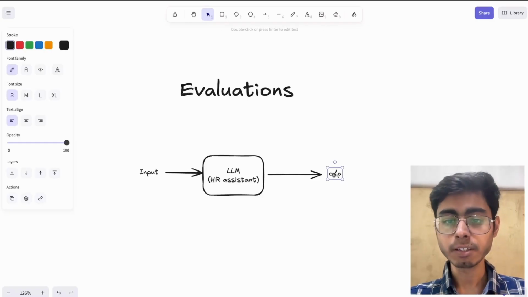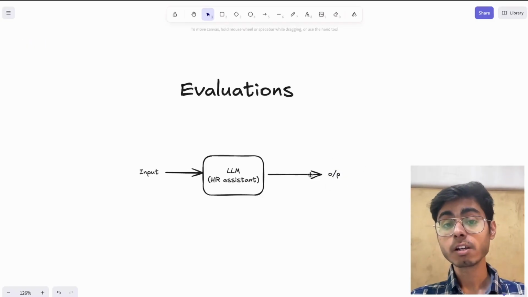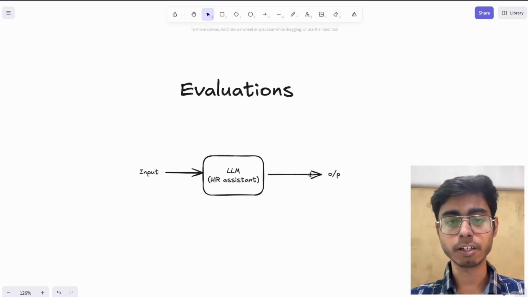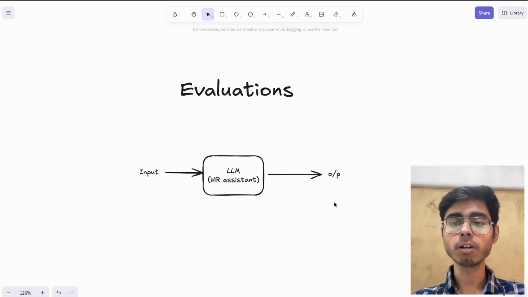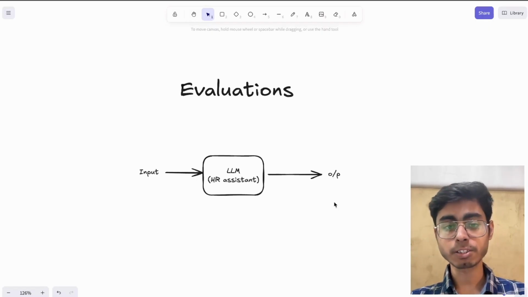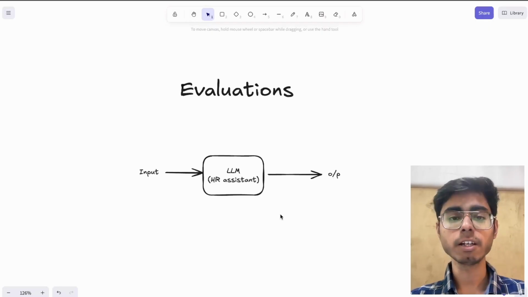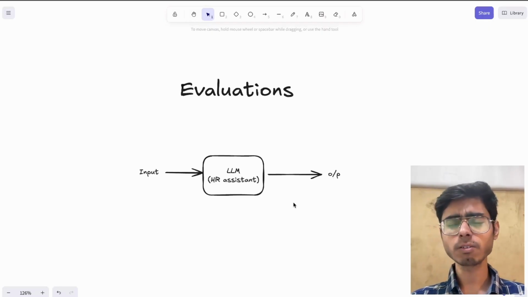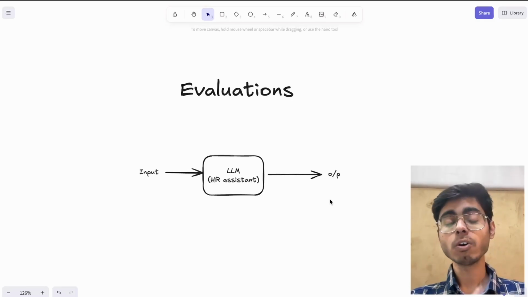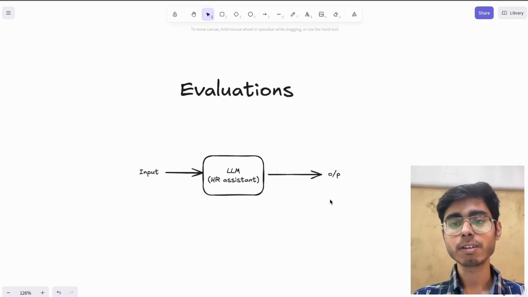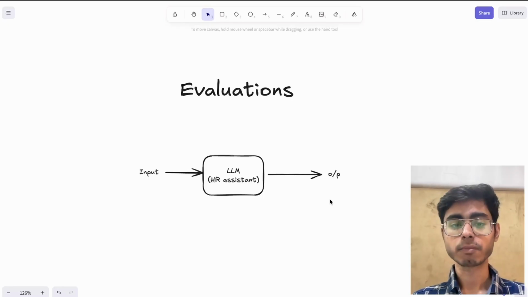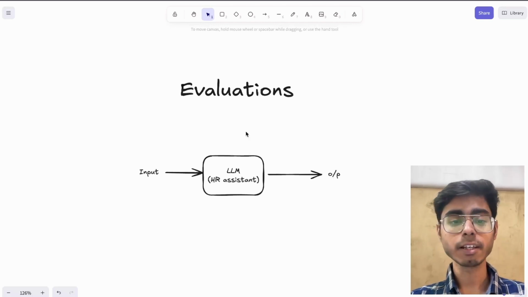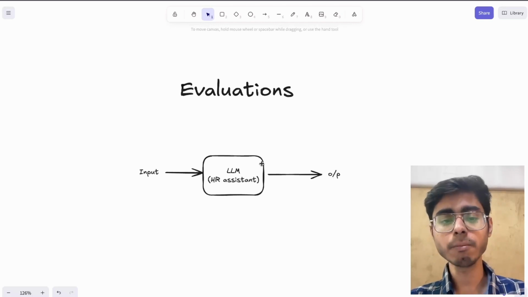So what can happen in some cases is this output might be biased for a particular gender, or this summary is not that helpful, or it is hallucinating, or you are not getting the output the way you wanted it. You want this HR assistant to be unbiased, right? Or the output that you're getting from this LLM is of very low quality. Or the summary that you are getting for the complete policy document is hallucinated, the LLM is adding its own points in there. It just had to summarize, right? Or for the question and answer that you're getting, let's say this HR assistant is not just a simple LLM, but it is also an agent.